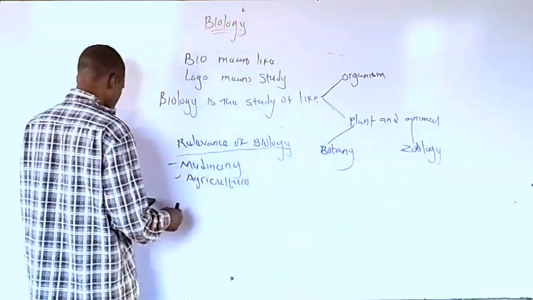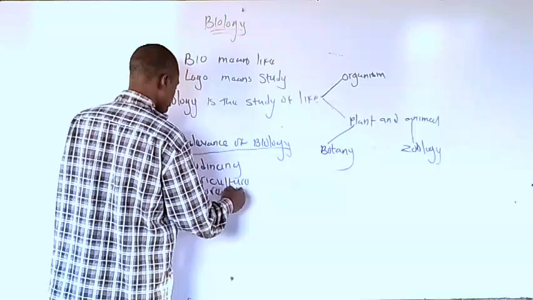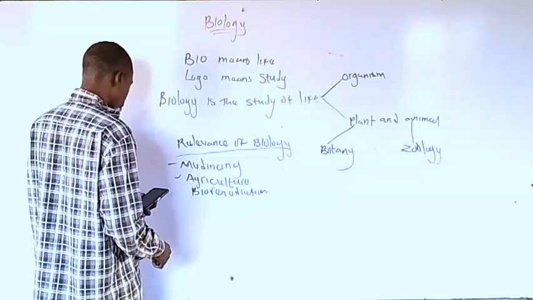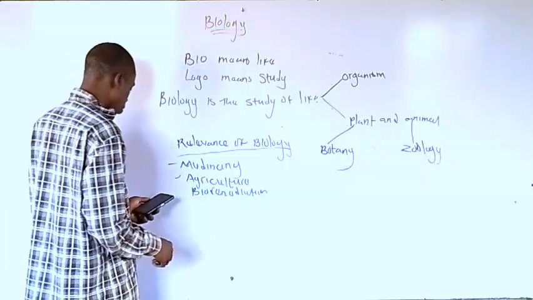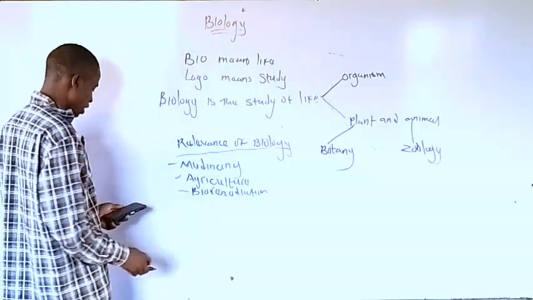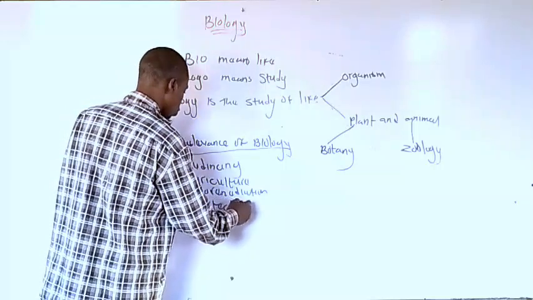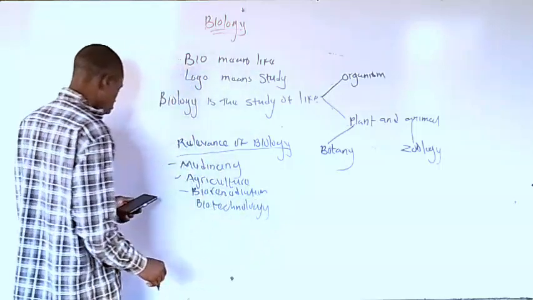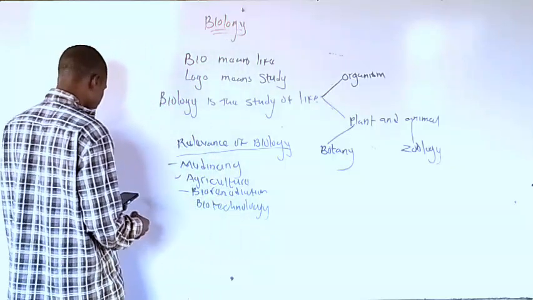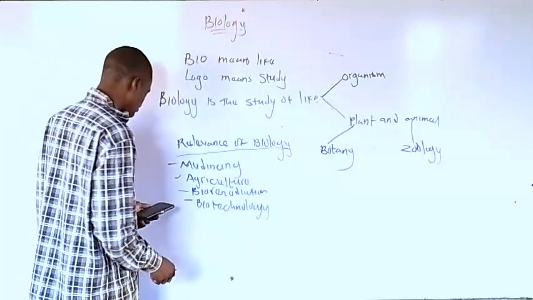The next one is bioremediation, which uses naturally occurring bacteria to clean up spoils and toxic chemicals. The next one is biotechnology, used for genetic engineering to fight genetic diseases.